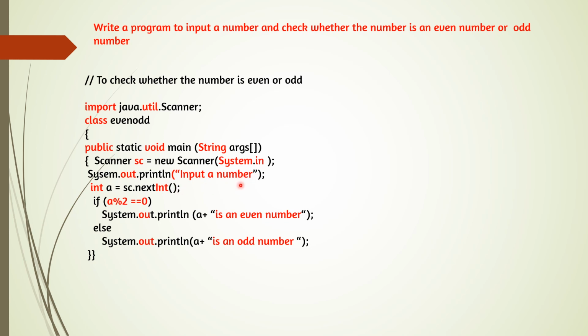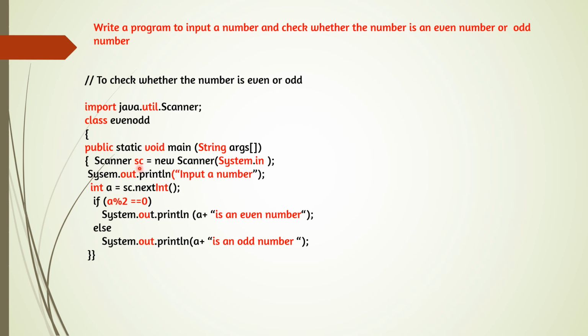So any number you type, int a is equal to sc.nextInt. As soon as you type and press that number, that particular number will be stored in a. Whatever number you are typing and pressing enter, that number will be stored in a. So we got the number: int a is equal to sc.nextInt. sc is the object we have created here.